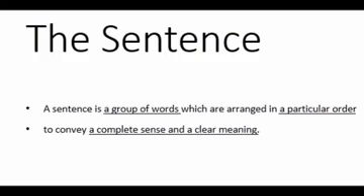A sentence is a group of words which are arranged in a particular order. We already discussed letters and words. Letter is a symbol in the language. When letters come together, it becomes words, and when words come together, it becomes a sentence.